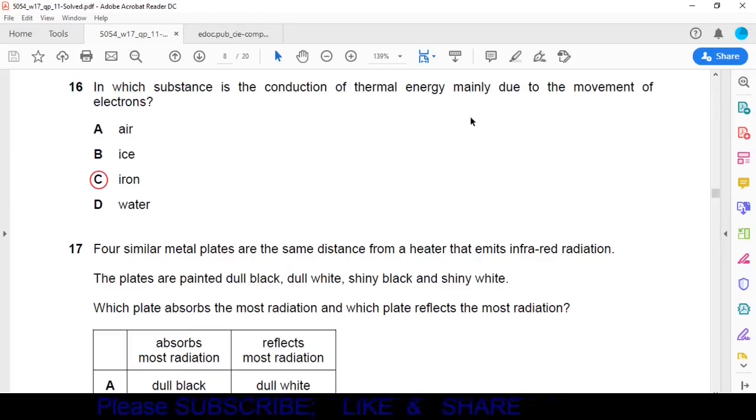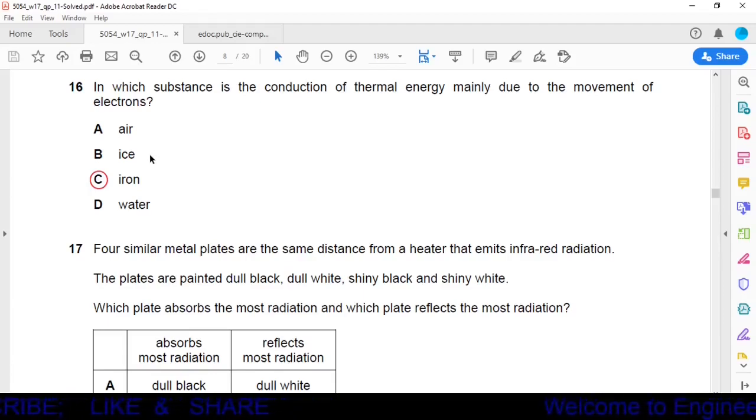Now one thing more is given, mainly due to the movement of electrons. We know in metals there are free electrons, and these free electrons will also help in the transfer of heat energy, in the transfer of thermal energy. Now here option B is a non-metal, option C iron is a metal. So our best option is option C, iron, because iron has free electrons, and here it is given energy is transferred mainly due to the movement of electrons. In ice there is no free electron, so here it cannot be transferred because of the movement of electrons. So option C is the correct one.